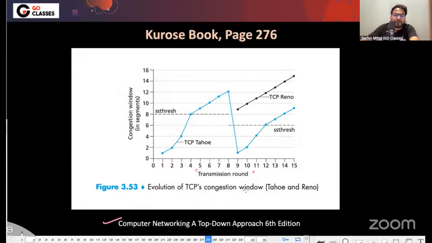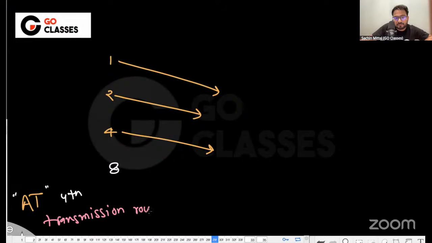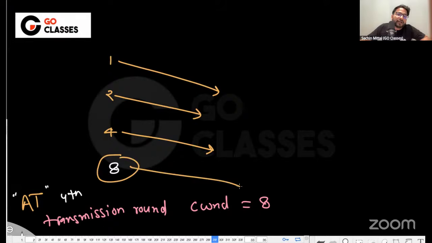So congestion avoidance phase. So three transmissions have been completed. Now at, see, at fourth transmission, I'm using the word at. This is important. At the fourth transmission round, congestion window size is 8. Now tell me, is this fourth transmission required or not? Is this required to transmit 8? Then you are entering the congestion avoidance phase? No. The thing here is that the moment you reach, this is important.